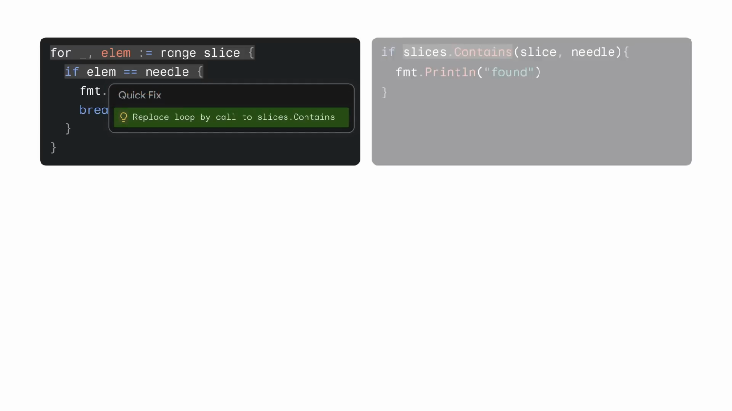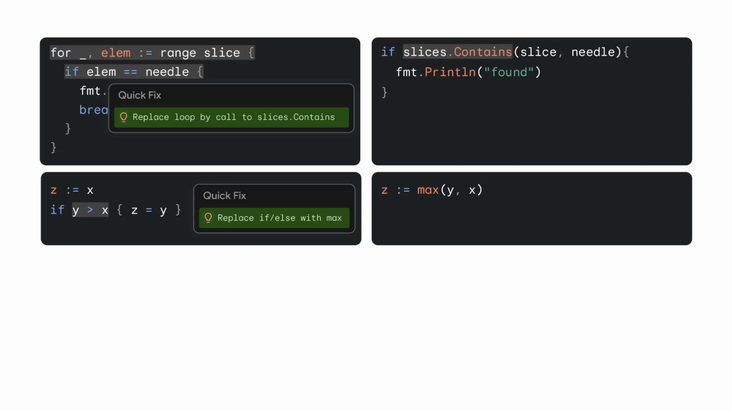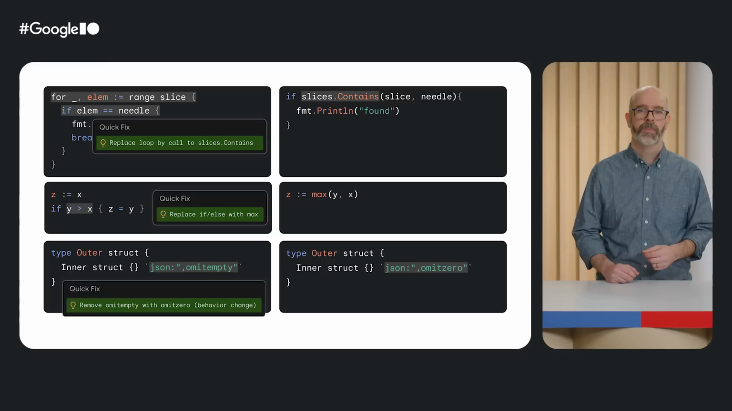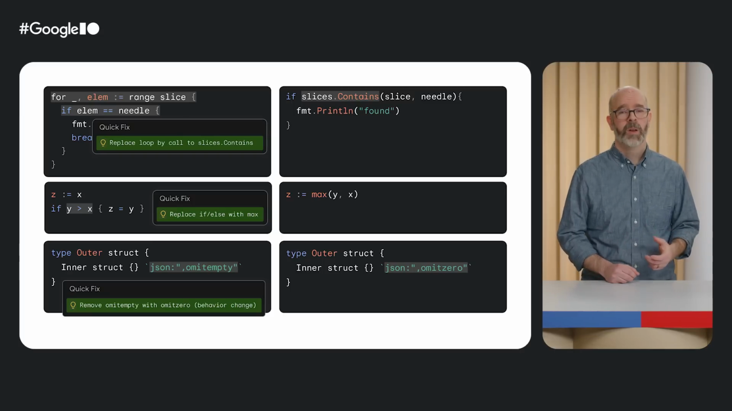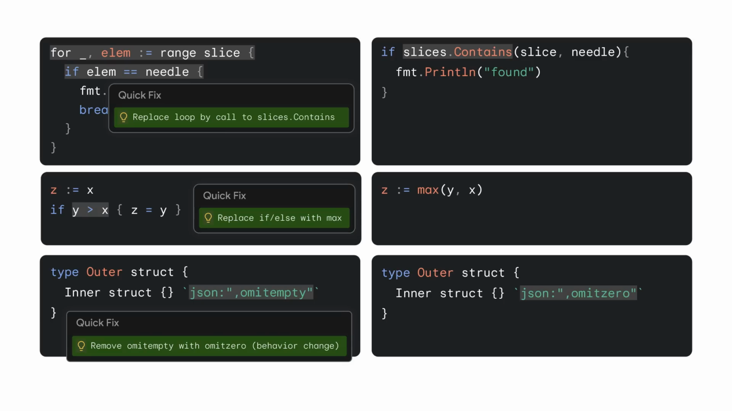gopls includes a suite of modernizations, common patterns that have since been addressed as language features or standard library additions. And while you could run the modernizer over your whole codebase, gopls can suggest them inline wherever you're editing. Here, we have some examples of older patterns on the left and their modernized replacements on the right. That last modernizer showcases a new feature of the JSON package called omitzero.